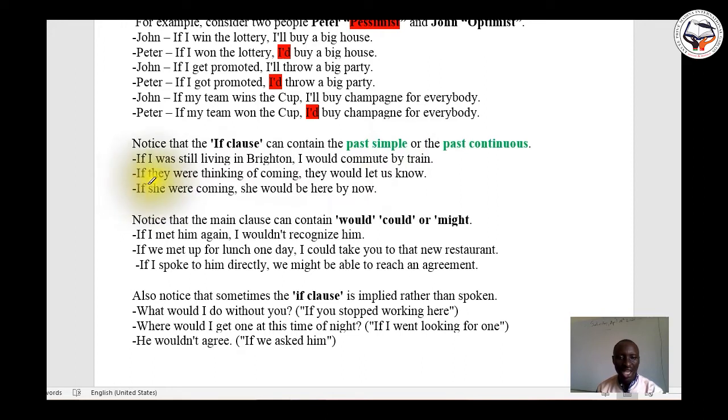If they were thinking of coming, they would let us know. If she were coming, she would be here by now.